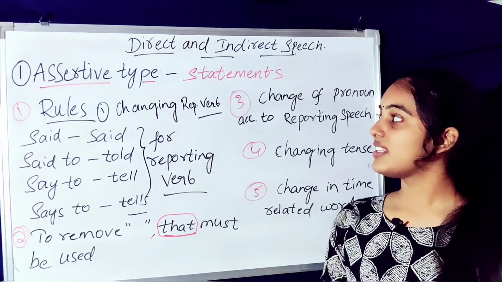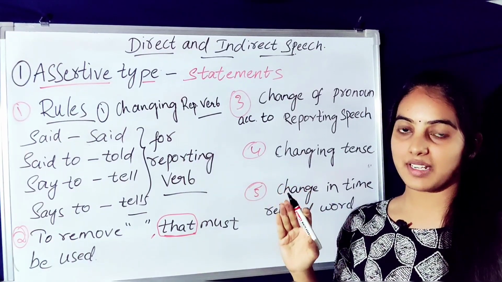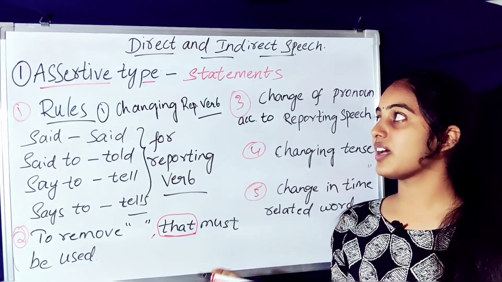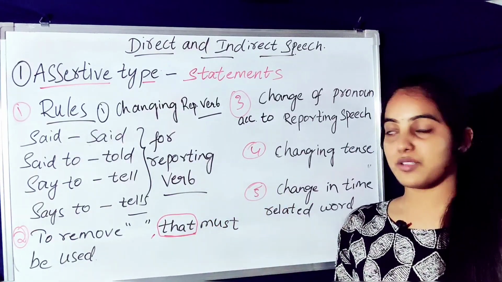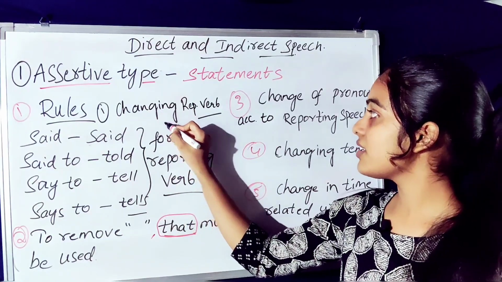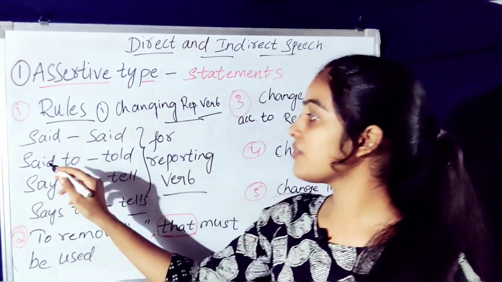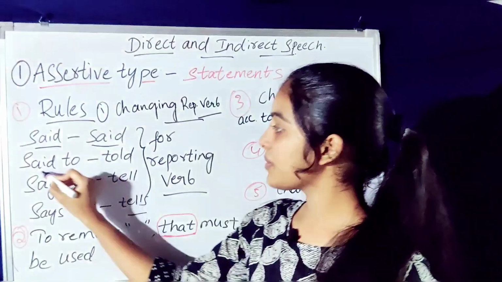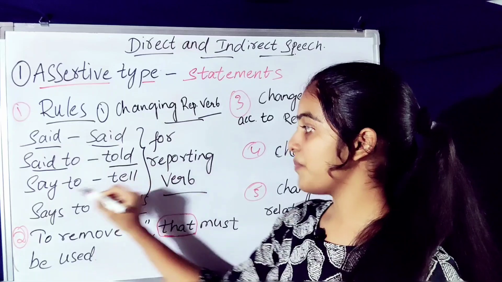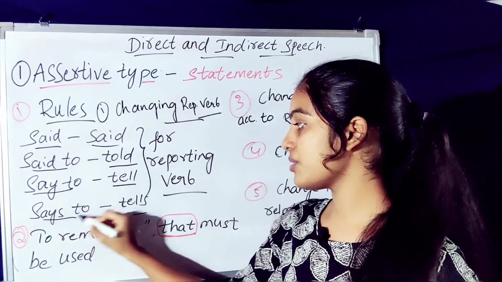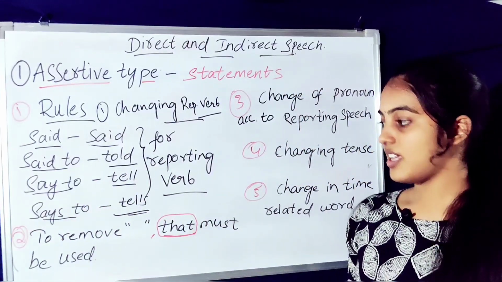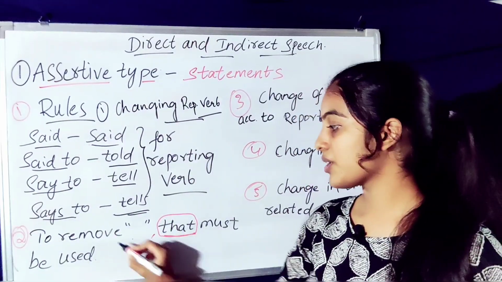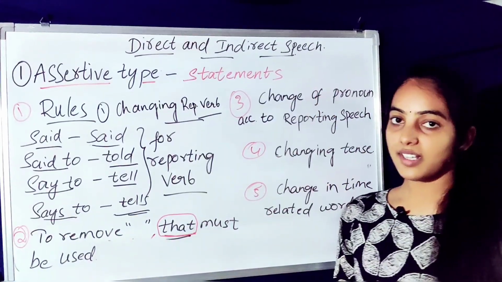Firstly, assertive type. These are the sentences that make statements that may be positive, negative, true or false. There are some rules to convert assertive statements to indirect speech. What are they? First rule, changing the reporting verb. If the reporting verb contains said, it will remain the same, said. If the reporting verb contains said to, it will be changed to told. Say to tell, says to tells in indirect speech. And the second thing is to remove inverted commas that must be taken.